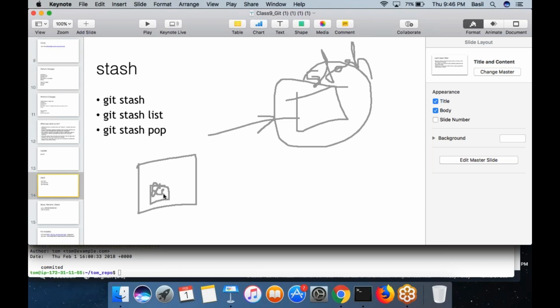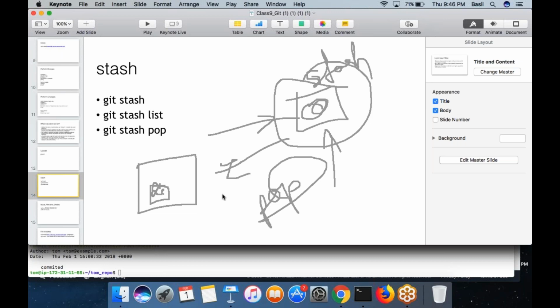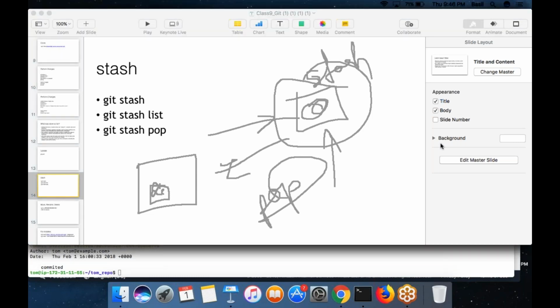Now Tom can start working on the other change, the immediate fix. Maybe it's a small fix. He fixes the problem within 2 or 3 hours. Then he can do a commit, he can do a push also. Then he can pop from the stash whatever uncommitted changes he has, the Paytm unfinished changes. You already have them in the stash queue, and you can get them back by doing a stash pop operation. Then all your files will be modified again with whatever change you had done before you did the stashing. So those changes will come back. That's exactly what stashing is.